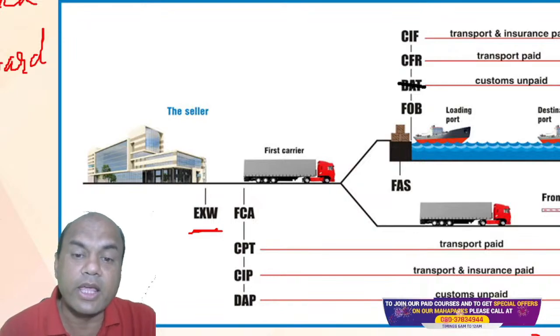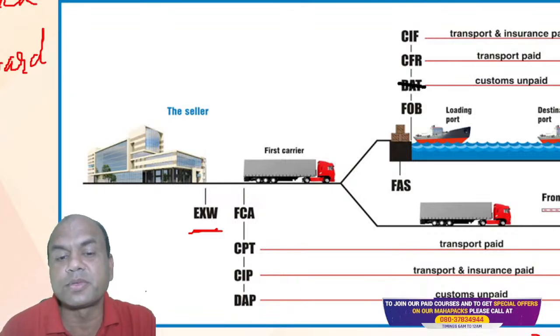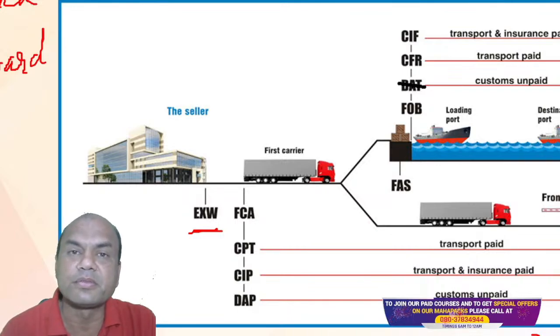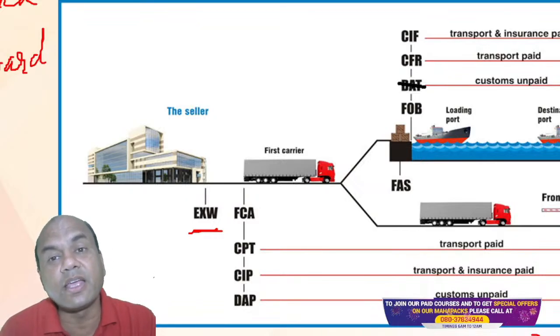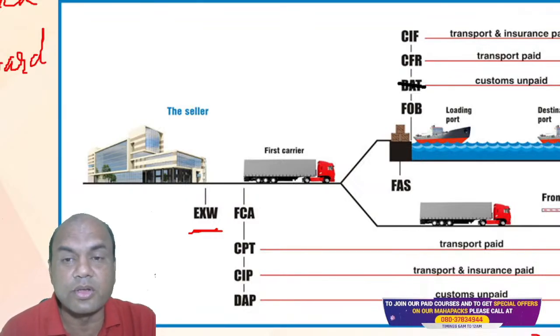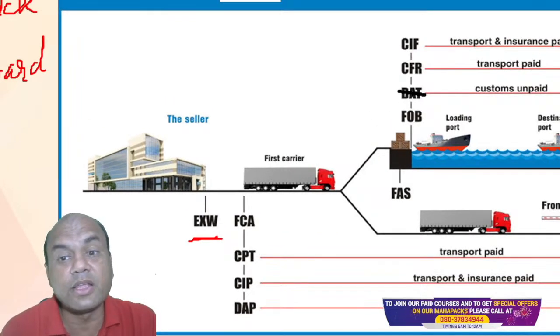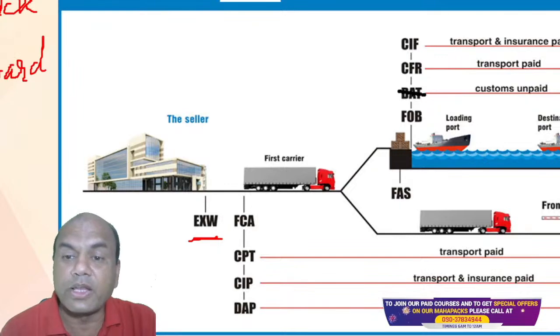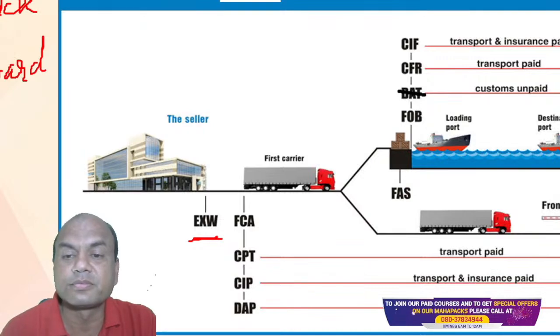See here. For airway, you will say road, but what about airways? What about railway? Anything other than ship. These Incoterms are used. FCA, CPT, CIP, DAP. Anything other than ship. Okay. Sometimes even in air, even in this road, everywhere, there also these Incoterms are used. There also means in air shipment also you might find something FOB. So whenever we say FOB in air, it means we are talking of FCA. Okay. So CFR got it.